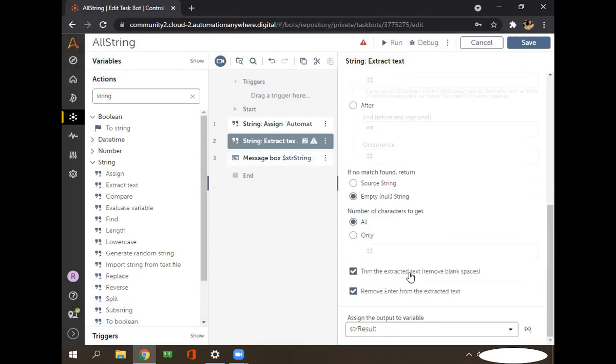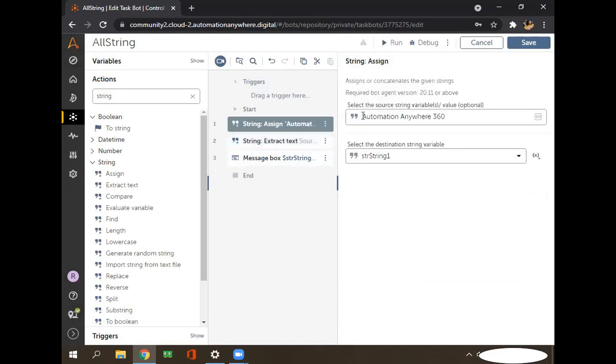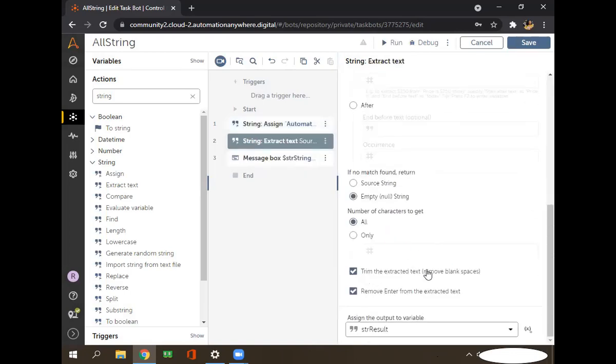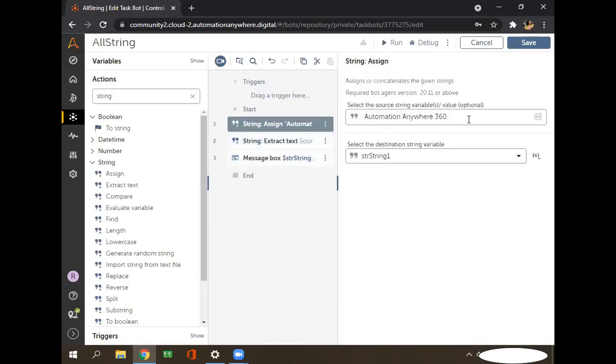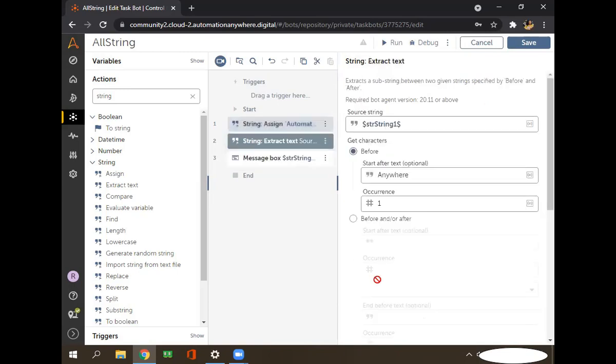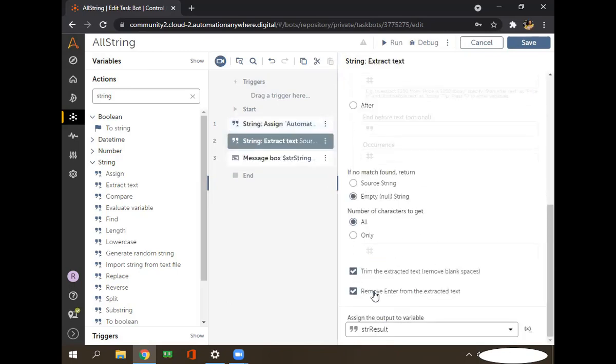What is the meaning of the trim field? Once we select this, it will remove white space from the starting and ending. If this string contains spaces, it will remove those spaces from the start and end. And if the string contains enter, in that case also, it will remove those enters from the start and end.